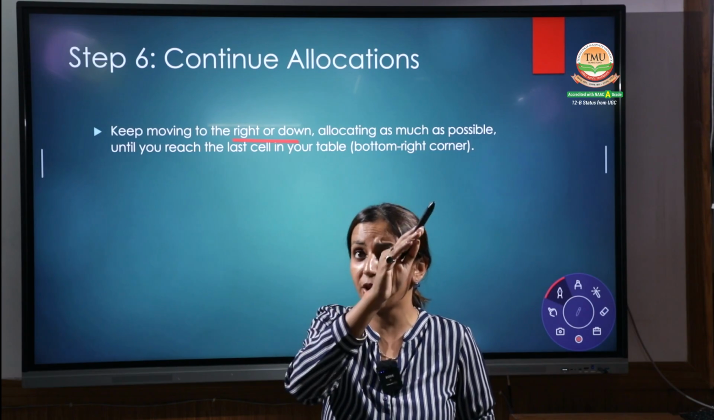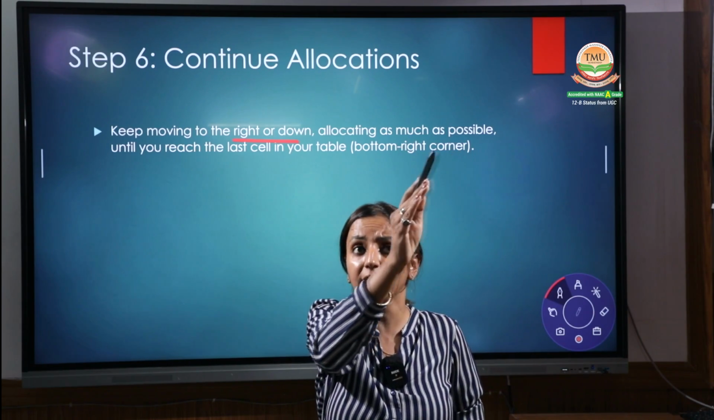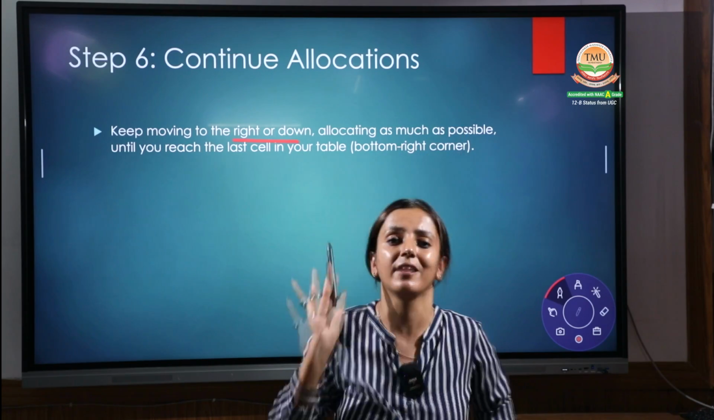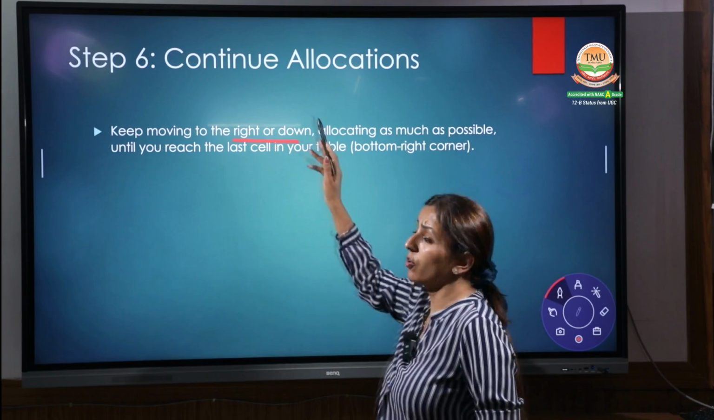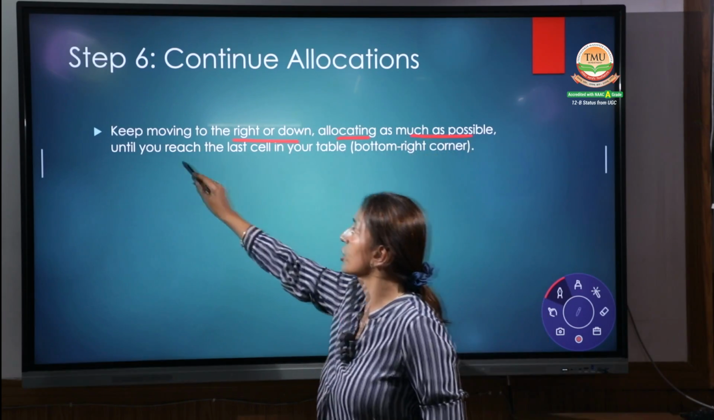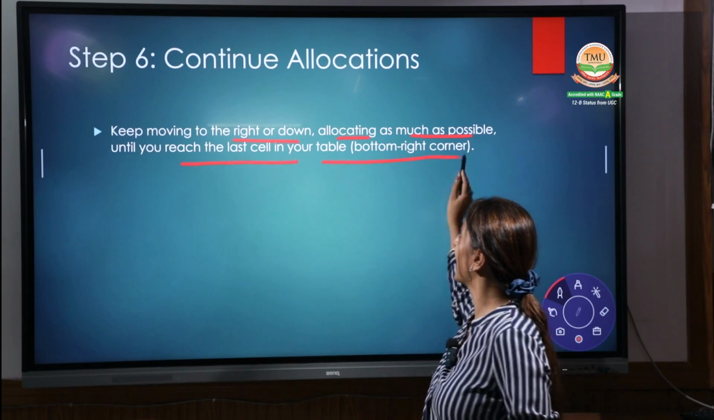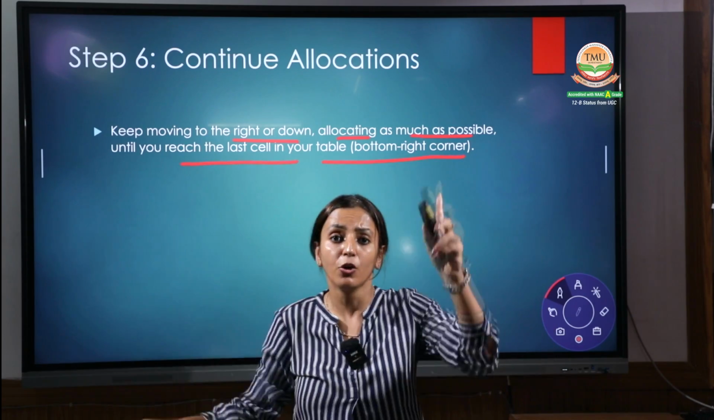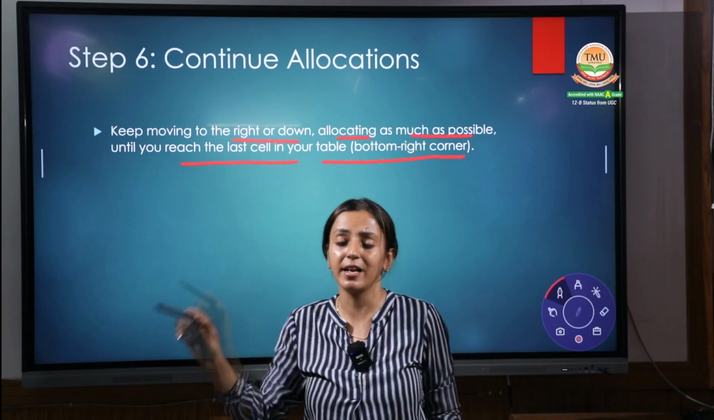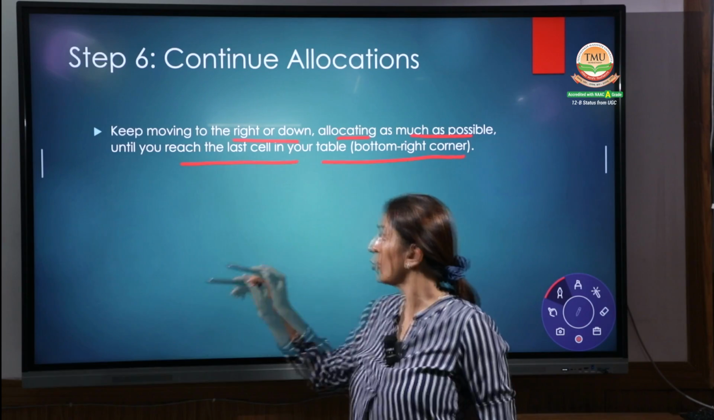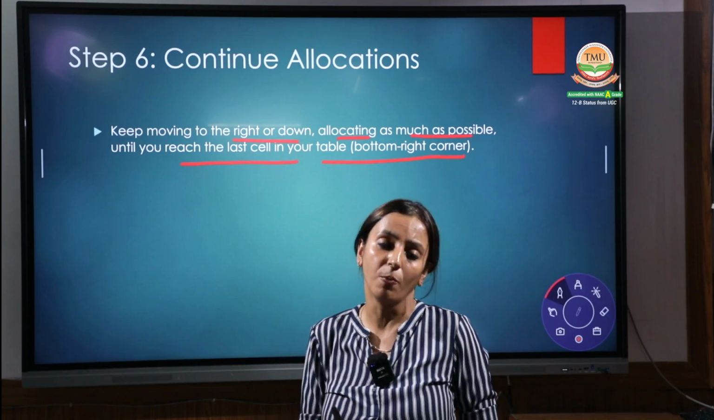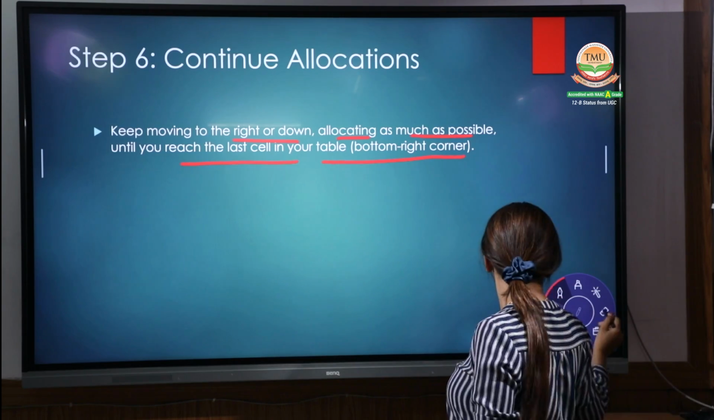This is the left word, but you have to start with the left and then go to the right side or to the down. Once you have to start with the left side, okay? That is the north side. Allocate as much as possible until you reach the last cell in your table, that is the bottom right corner. You have to start from this side and end with this side. Start with the north side and end up with the bottom right, and all your allocation should be 0, right? This is your step number 6.